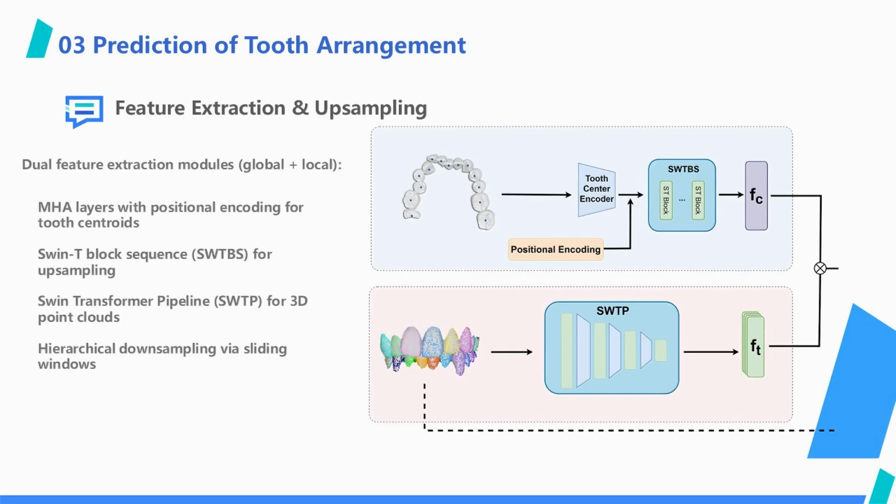Regarding the two feature extraction paths, the upper global module uses tooth center information with positional encoding, inputs it into the aforementioned TBS module, and the output result is denoted as FC. For local feature extraction, the entire tooth point cloud is directly input into the improved ST block pipeline. Features are extracted using a sliding window and a hierarchical downsampling mode, and the output result is denoted as FT.